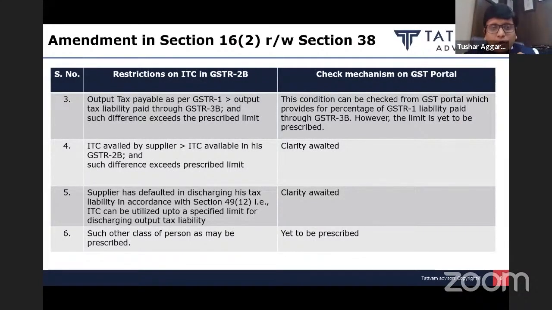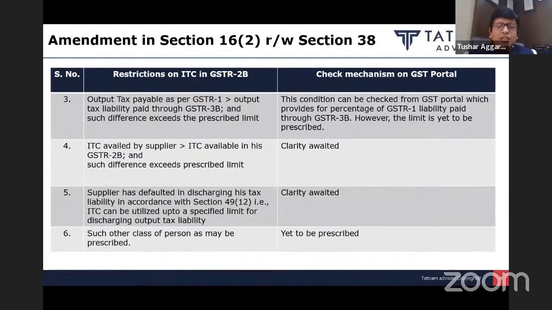So very, very important amendment. We are going one step back. It is not just that I have to do my reconciliation and check whether my 2B and 3B are getting reconciled or not. I take credit on the basis of 2B. Fine enough. I also check whether he is filing GSTR 3B or not. Fine enough. I also check that there is no difference between his GSTR 1 and 3B. If there is much difference, they will put a restriction under serial number 3.